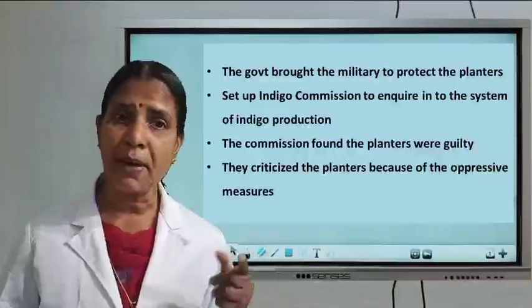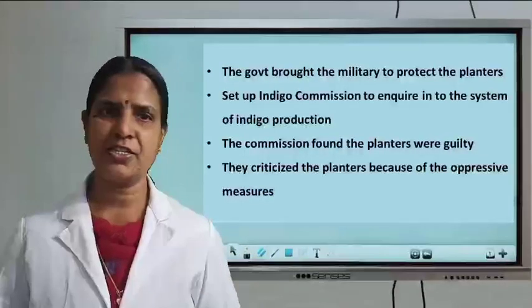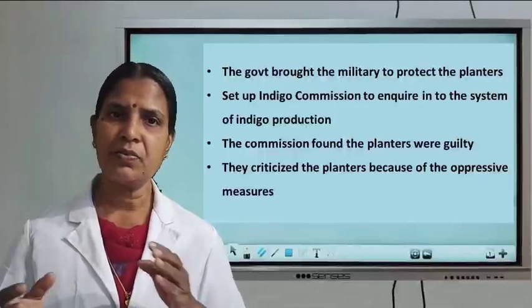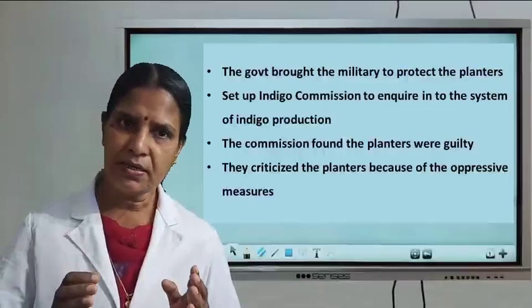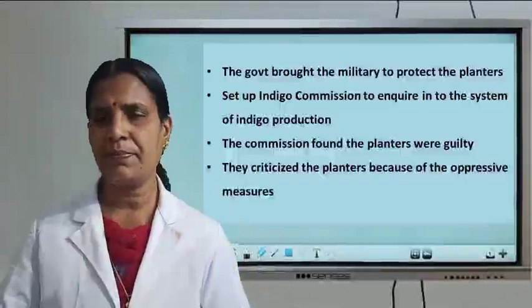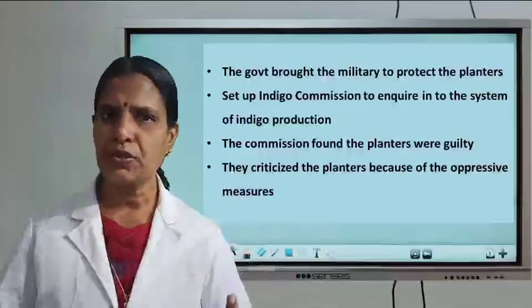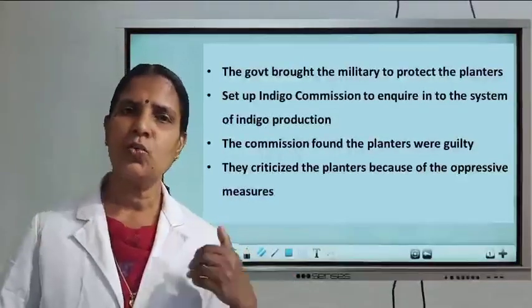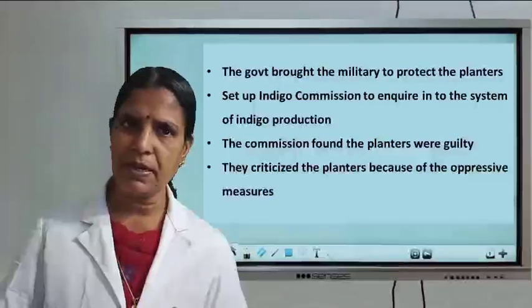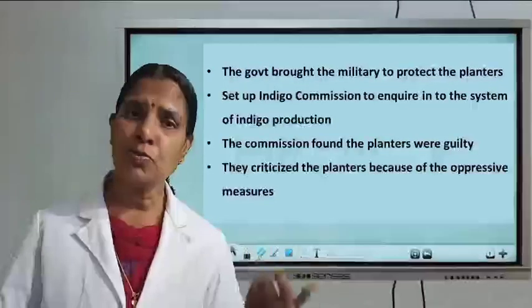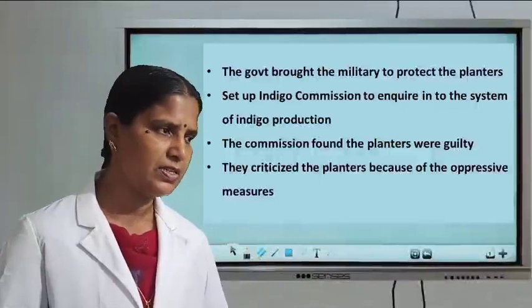To protect the planters from assassination. When there was a fight between the planters and the peasants, it caused the death of many planters. So the British government brought the military to protect the planters from assassination.